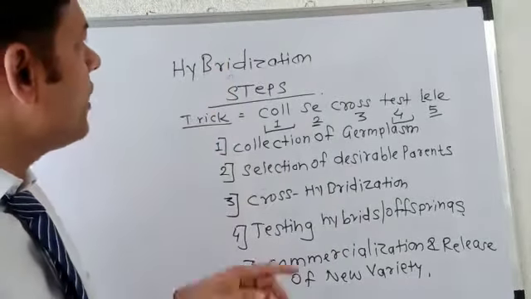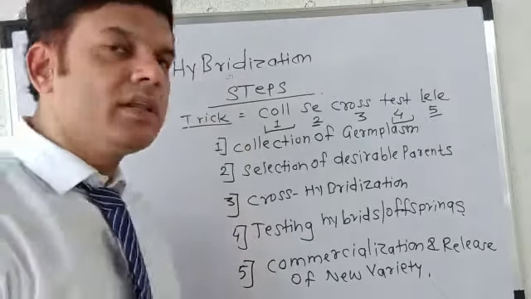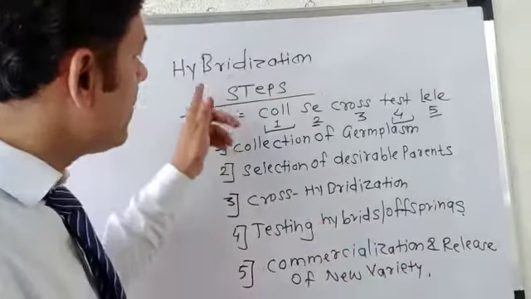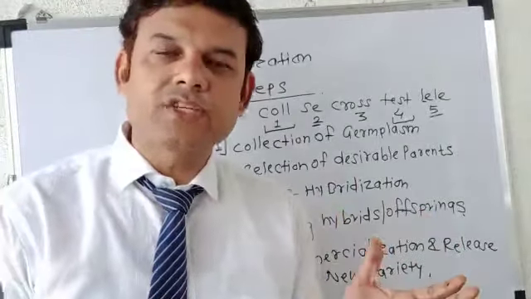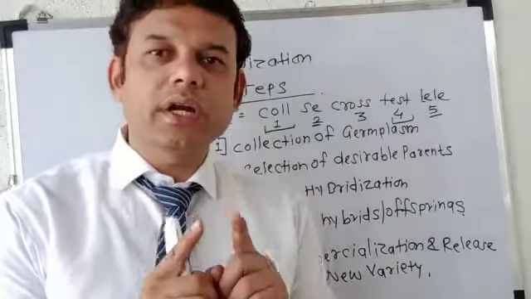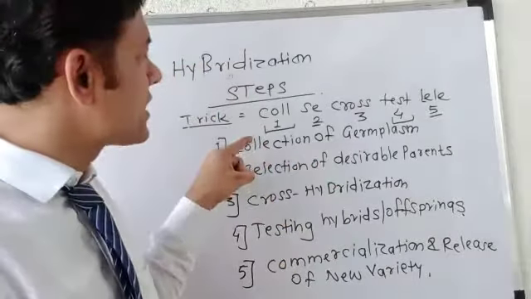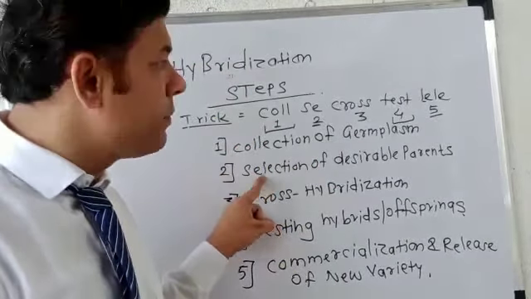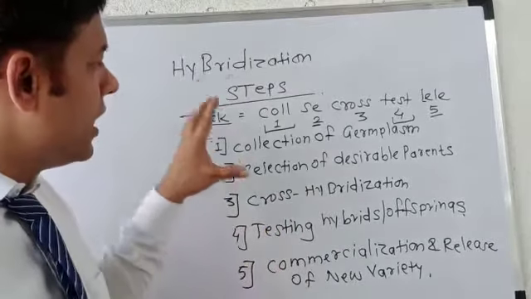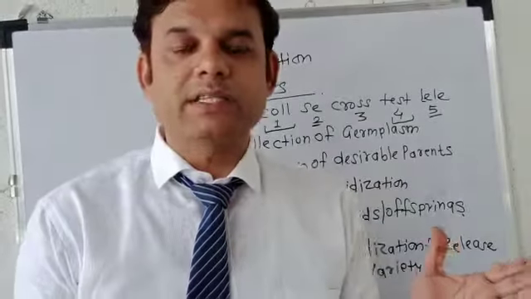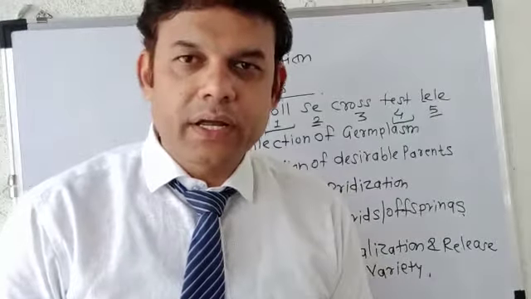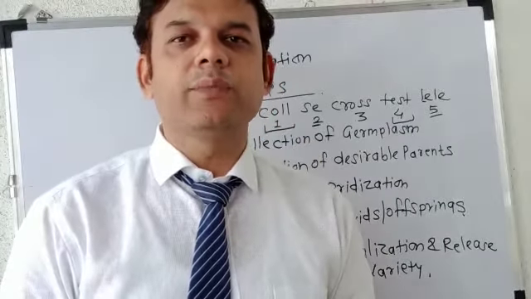So students, today we have understood the most common steps observed in hybridization, and by using these steps we can produce hybrid plants with the desirable qualities. Yes students, in the next class we are going to study every step in detail. What is collection of germplasm, what is selection of desirable parents, what is cross hybridization, what is testing, and what is commercialization. And we are going to study different varieties of plants produced by the topmost agricultural apex organization of India, that is IARI, which is located at Pusa, New Delhi.